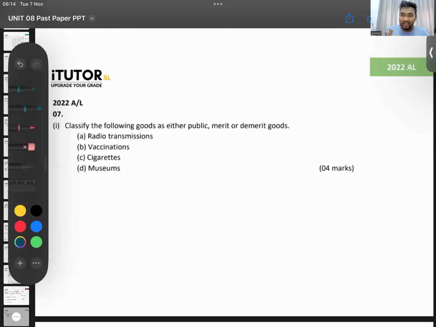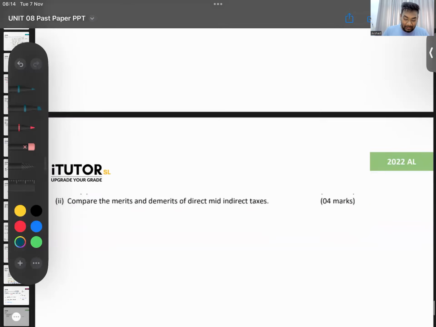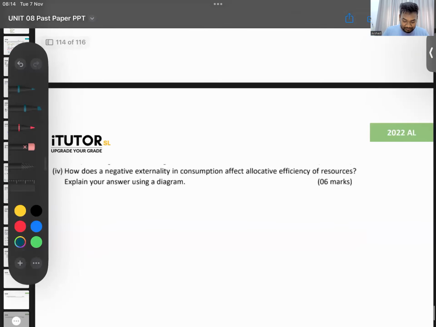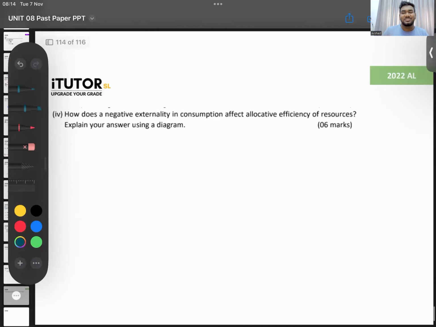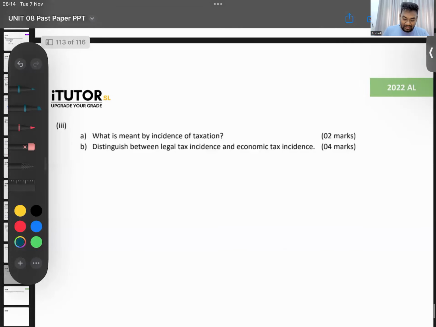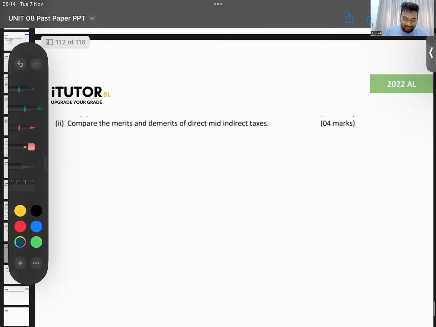Okay, moving on to the 2022 paper. There was no current context question. A negative externality story was there. There was something on taxation, the incidence of tax, legal and economic tax incidence. We know those. Then there was a method question.